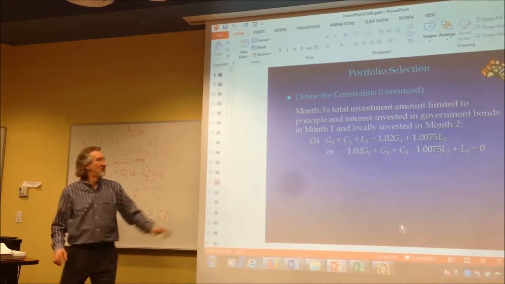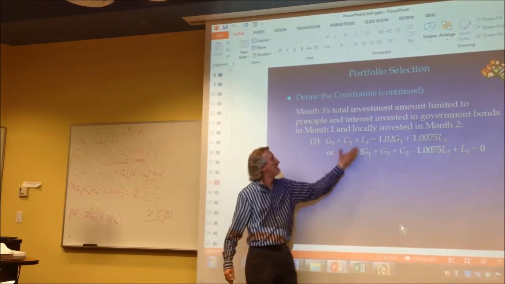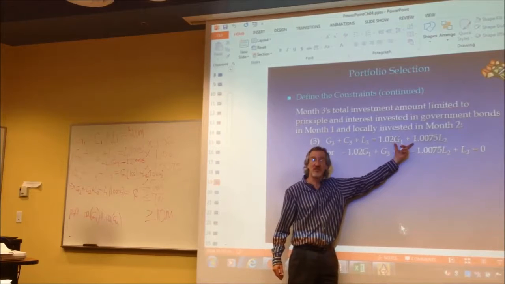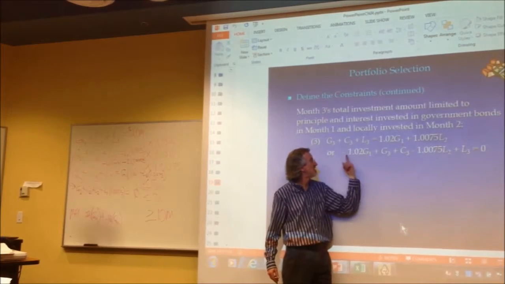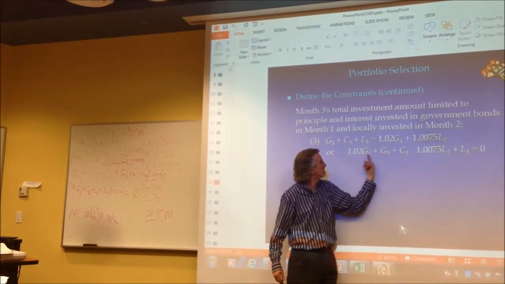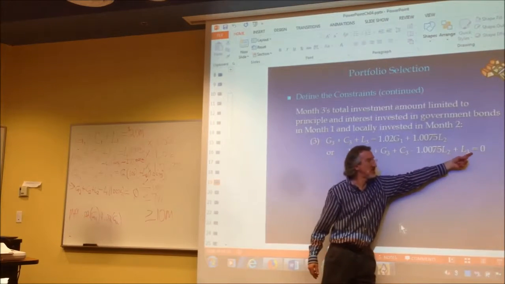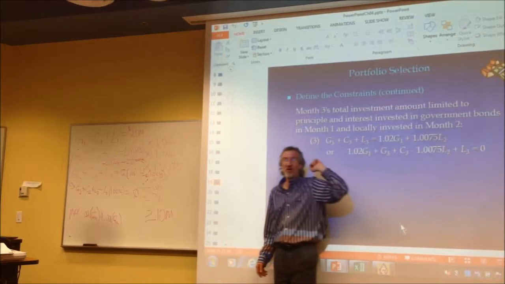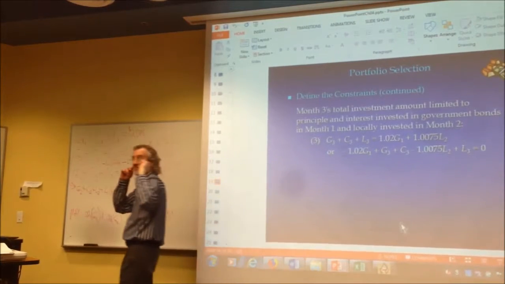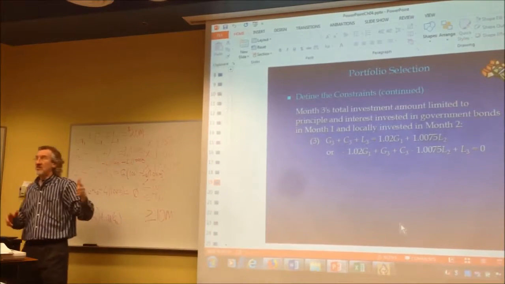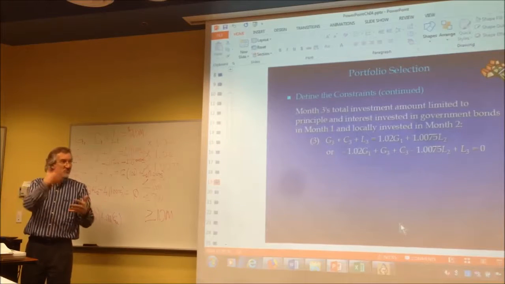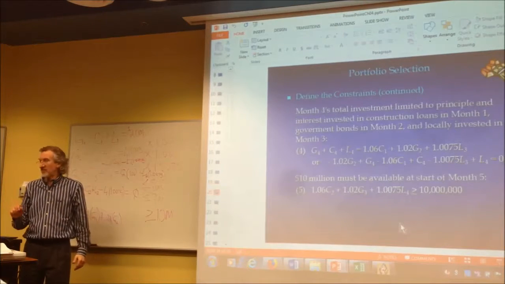Okay, month 3. Here's our three choices for month 3. Here's what's maturing in month 3. Subtract each of these, get them to the other side. Subtract here, subtract there. There's our 1, 2, 3, 1 equals 0. Before I show you month 4, you have a pretty good idea what you're going to see. Whatever's maturing, then we're going to subtract and get to the other side, right?